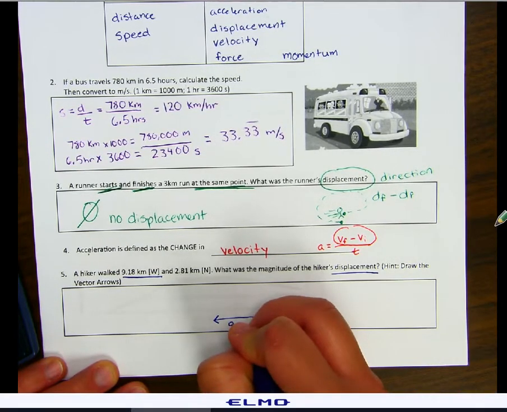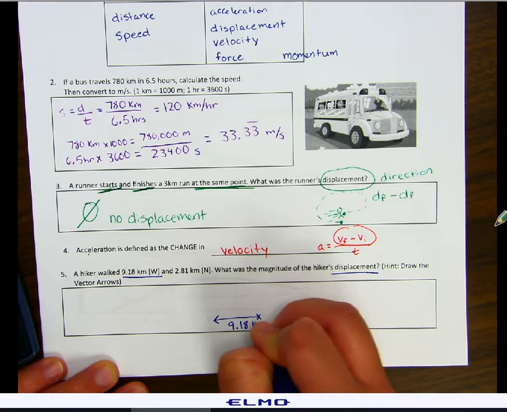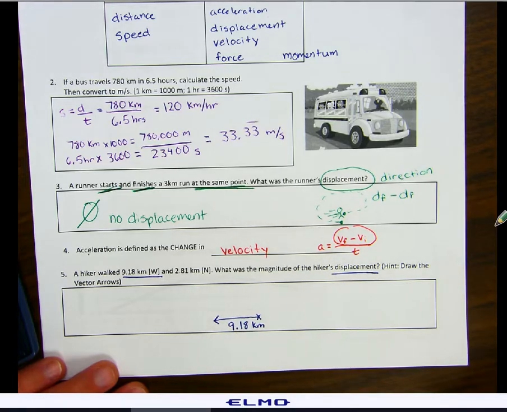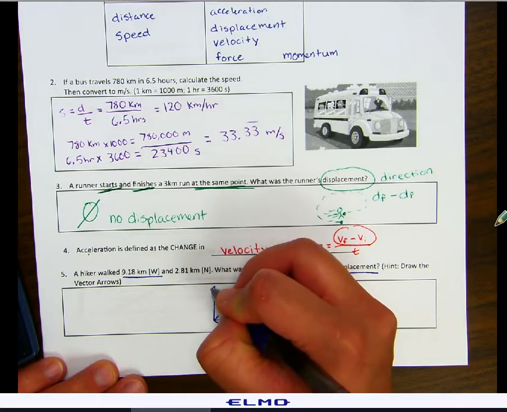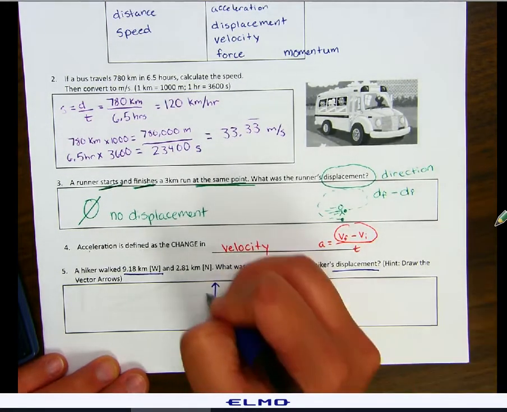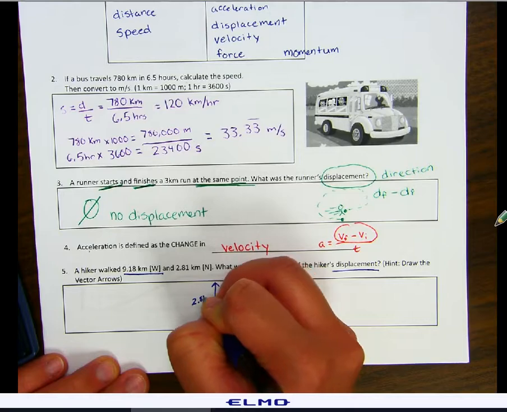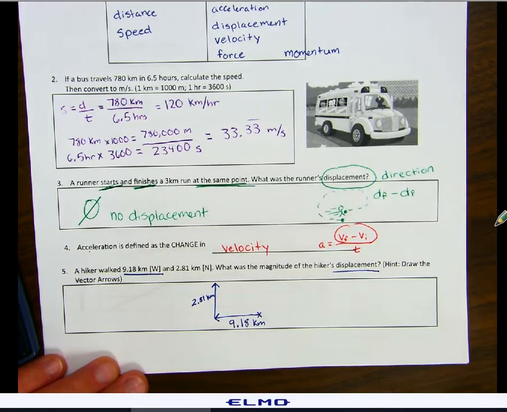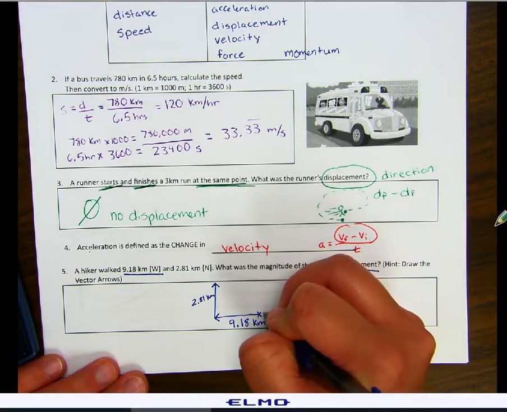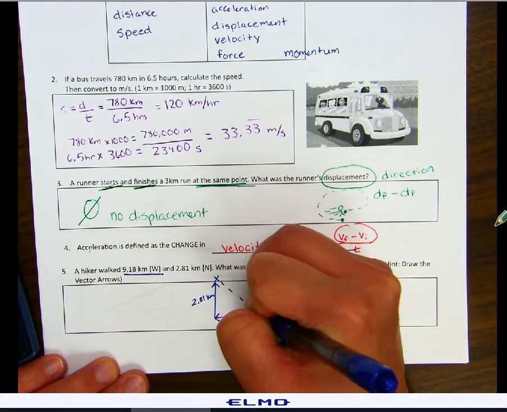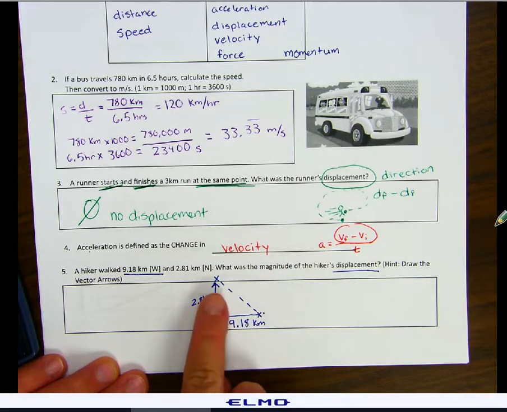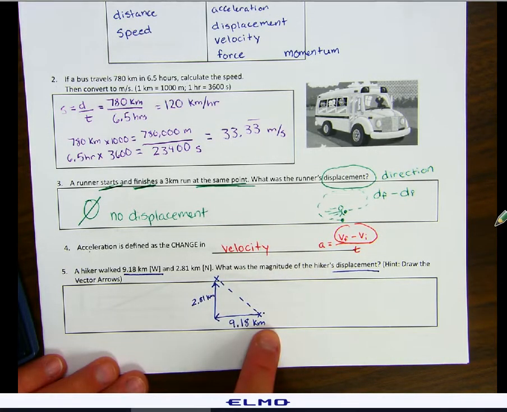He went 9.18 kilometers west and 2.81 kilometers north. So we're going north, 2.81 kilometers. So we want to know the displacement. We want to know the initial and the final. That's what we care about. We don't care about anything else. We just care about the final position and the initial position.